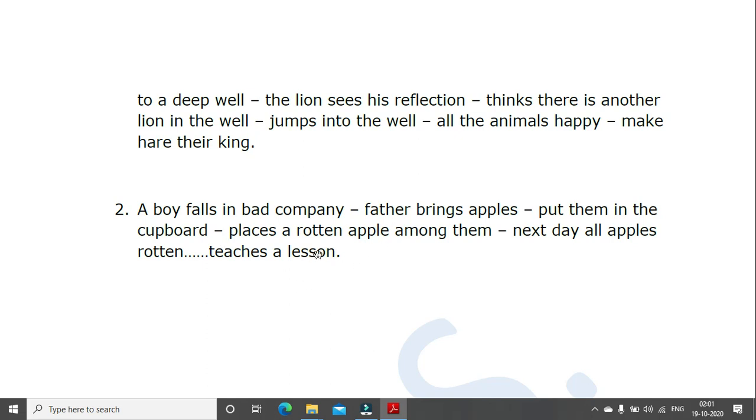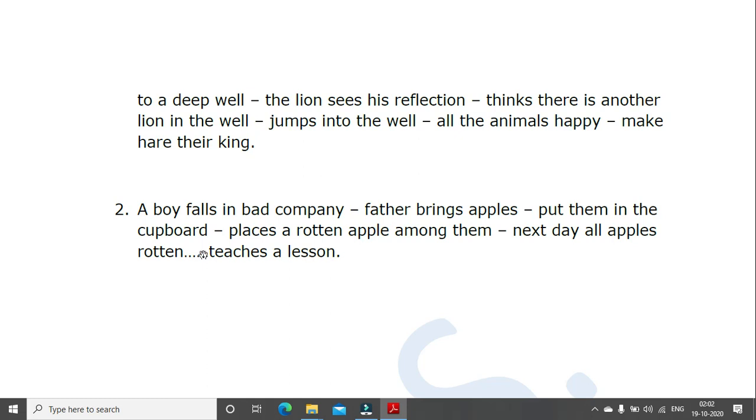So teaches a lesson. Here that means the son now learned a lesson that when you go with people who have bad habits, you are going to be influenced by them, influenced by their habits, maybe out of peer pressure. That is, because you are going with them, you have to do what they tell you to do or do the things that they are doing. Only then you will fit into the group.